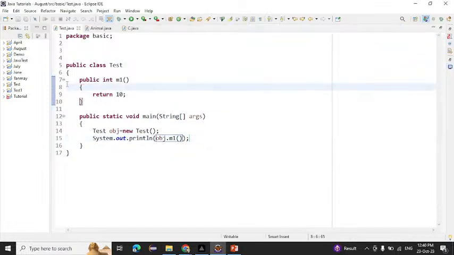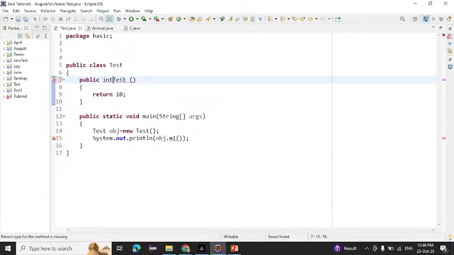Now another one, suppose I'm copying this one from here and I'm writing here like that. Suppose I'm writing here the void only, and here I'm writing System.out. What do we call this one?